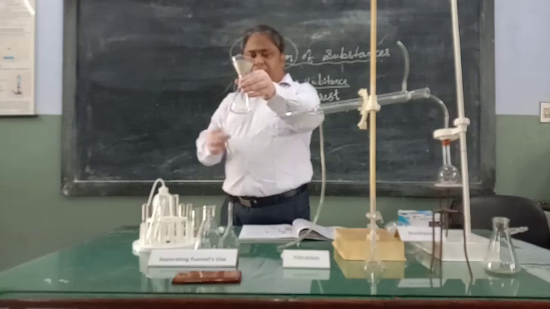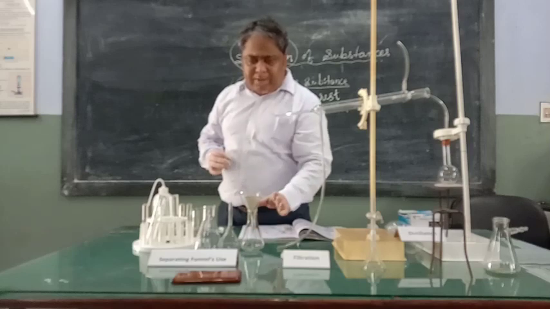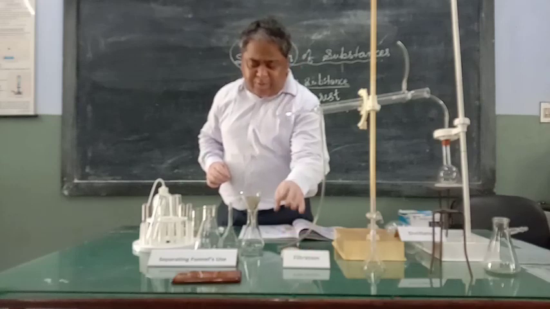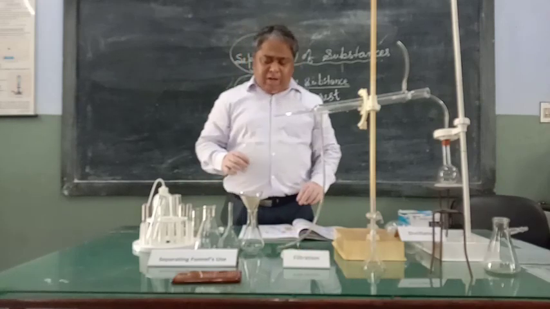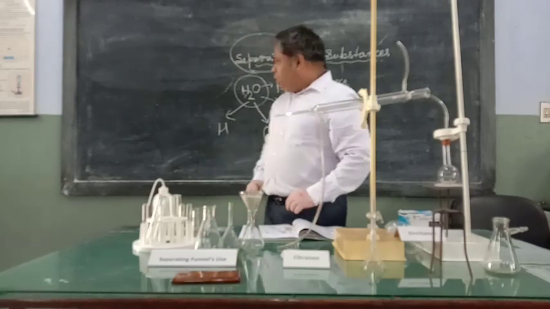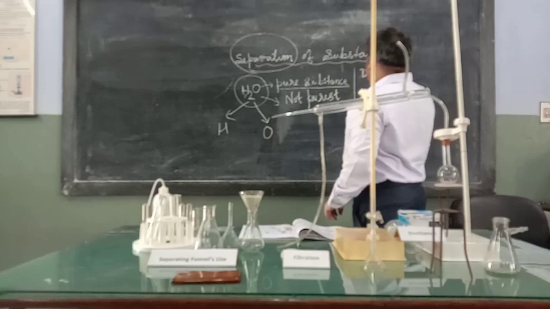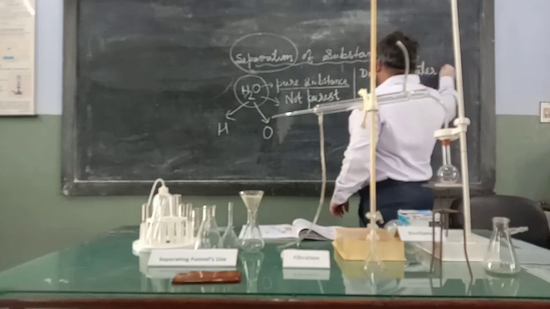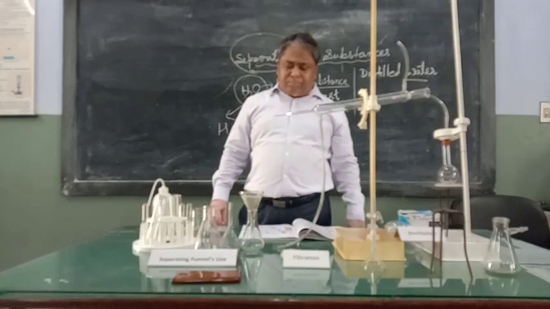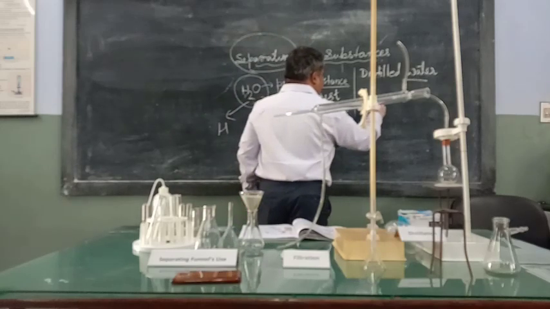After some time, clear water will come over here, and the remaining mud particles will be there in the filter paper. The pores in this filter paper are very small. That is why filtration is taking place slowly. Now, after filtration is over, do you think that the water will be pure? If I want to get the purest form of water, distilled water, after this filtration, do you think it will become pure? Still there will be some dissolved impurity.